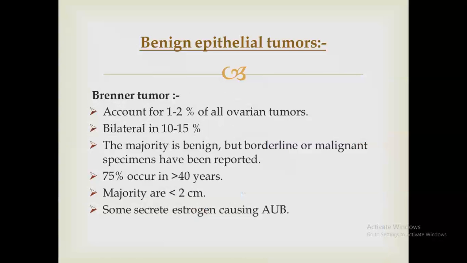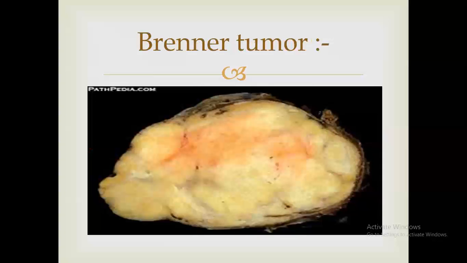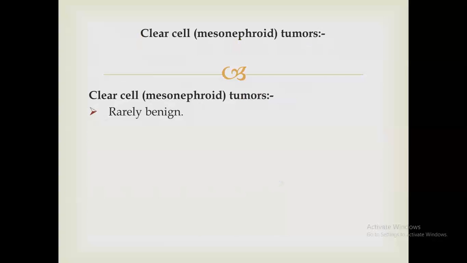Brenner tumor is rare, may be bilateral. They are benign in the majority of cases, but still may be malignant, mainly borderline. It occurs in women above 40 years of age. They are small, and they may secrete estrogen, causing abnormal uterine bleeding. Brenner tumor is usually yellow in color because they secrete steroids or hormones. Clear cell tumors are rarely benign, and mentioned here because they occur in a young age group and carry a good prognosis if diagnosed early.